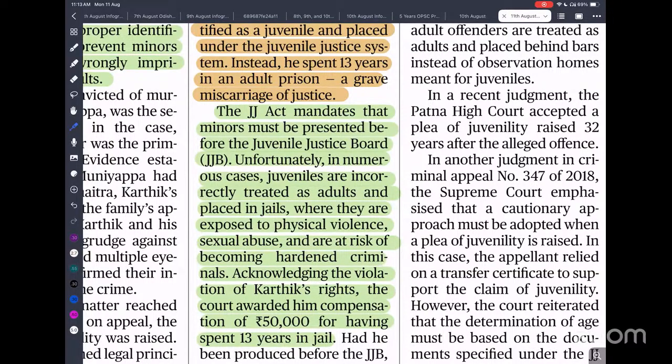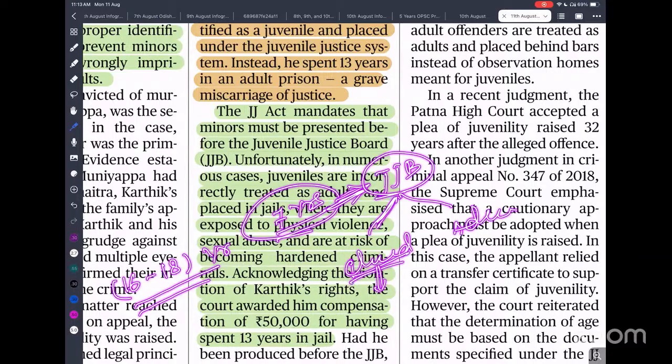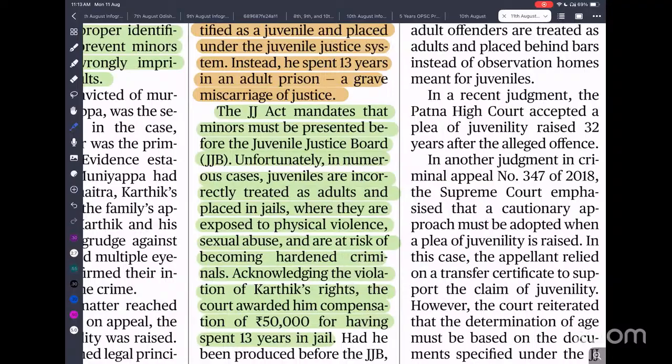If a child between the ages of 16 and 18 commits any heinous crime, and a heinous crime is any crime with imprisonment of more than 7 years, then we have to refer them to the juvenile justice board in the district, and the juvenile justice board will identify whether this child will be tried as a child or an adult. If treated as a child, the maximum imprisonment is 3 years. In case of an adult, the same penalty as a regular case. Okay, so that is the issue.